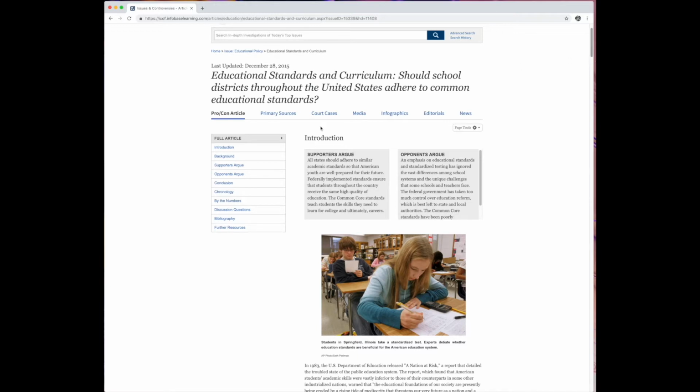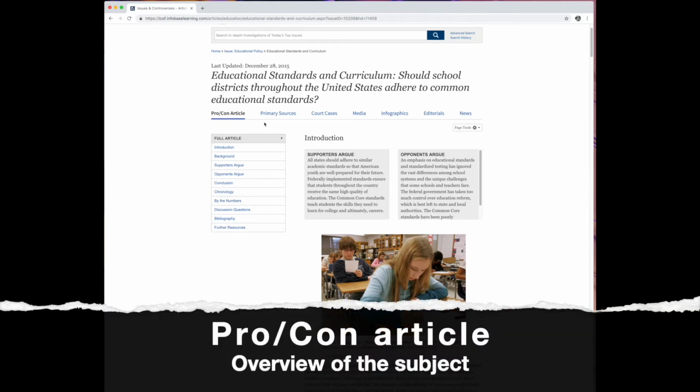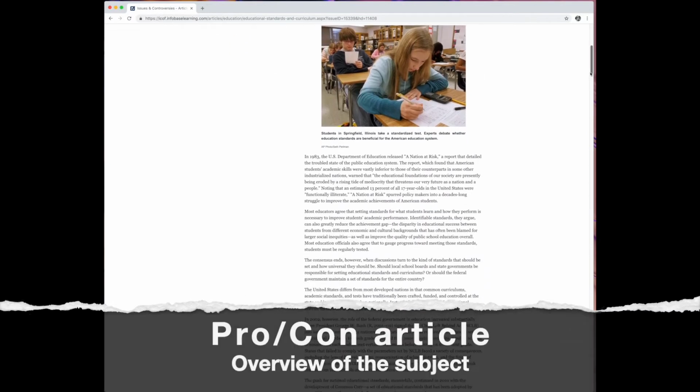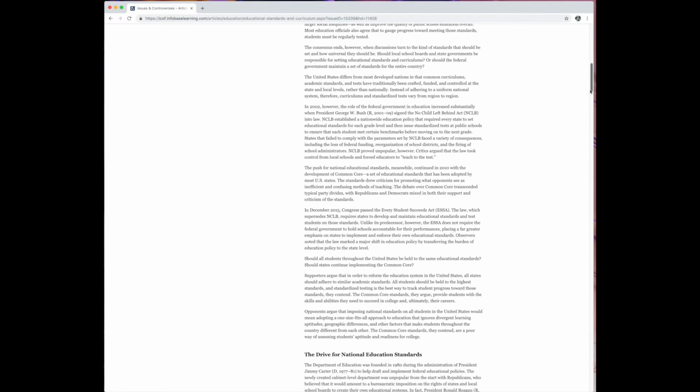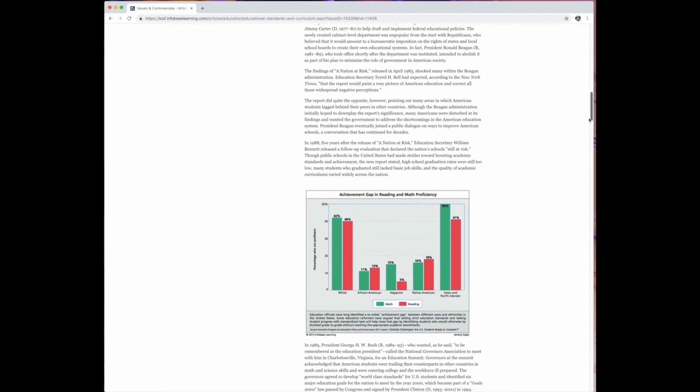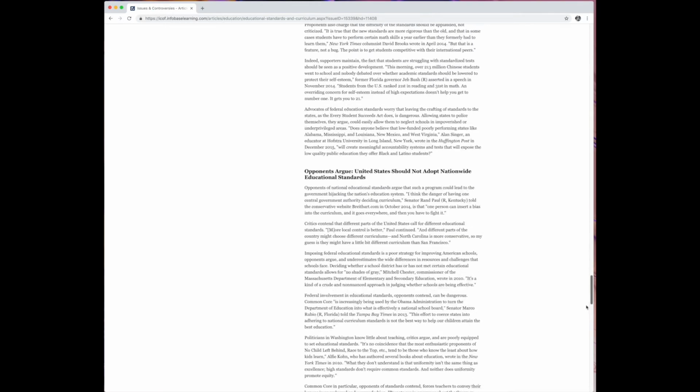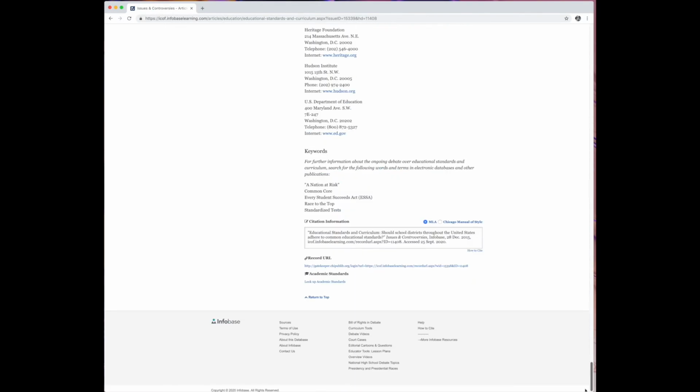One of the things you'll first notice is what they call the pro-con article. This is a research article unto itself. It contains statistics, a graph, some quotes, and some history about the issue. You'll notice at the bottom of the article there's a tool for citing it in MLA form in case you use any of this information in your own research.